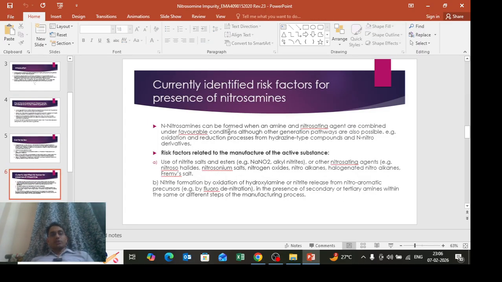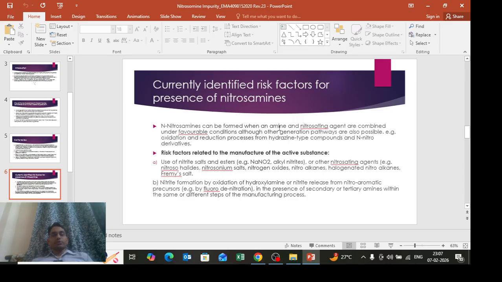N-nitrosamines can be formed when amines and nitrosating agents are combined under favorable conditions. Although other generation pathways are also possible, that is the oxidation or reduction process from hydrazine-type compounds and nitro derivatives. N-nitrosamines can be formed when amines and nitrosating agents combine under favorable conditions, although other generating pathways are not excluded.